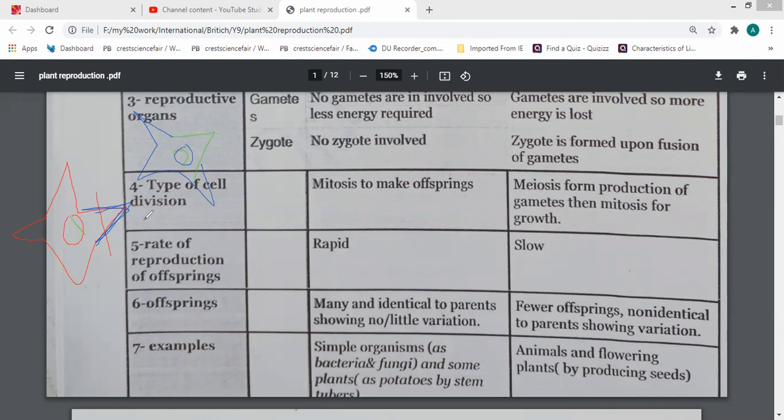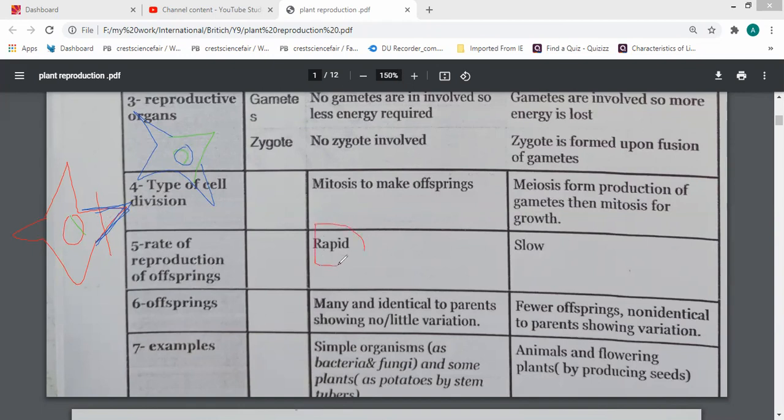And the production of new offspring takes a long time or a short time? Short time. So the rate of this reproduction is rapid or slow? Rapid.